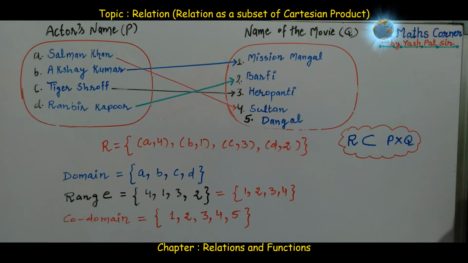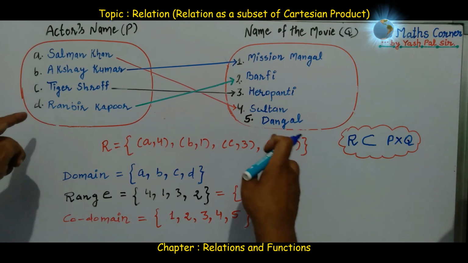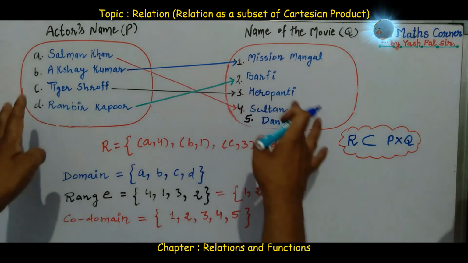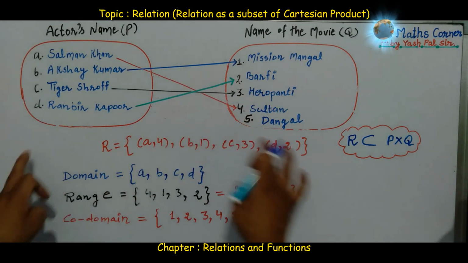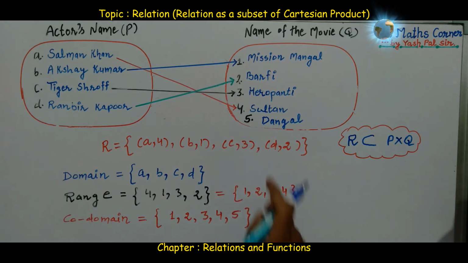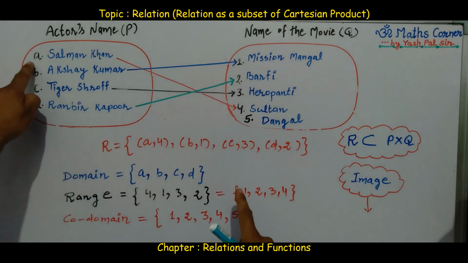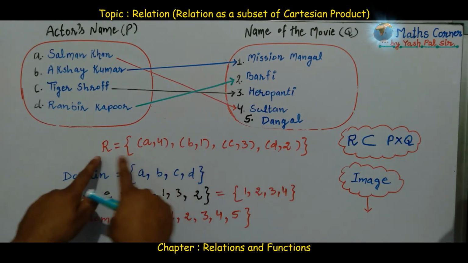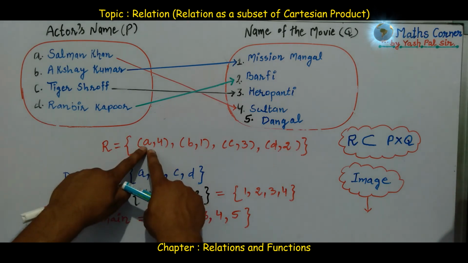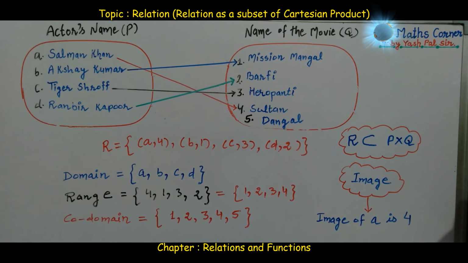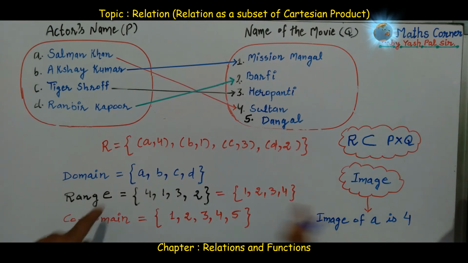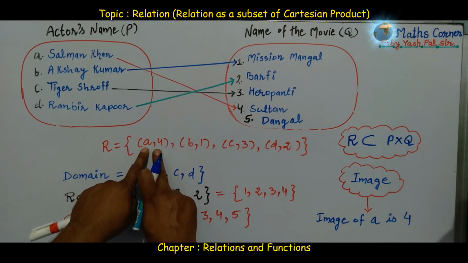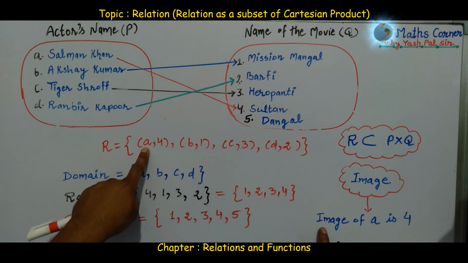Now I hope that you have understood from this arrow diagram what relations are all about. One new term is image. What is image? Here the image of A is 4. From the first ordered pair A,4, the meaning is that the image of A is 4.